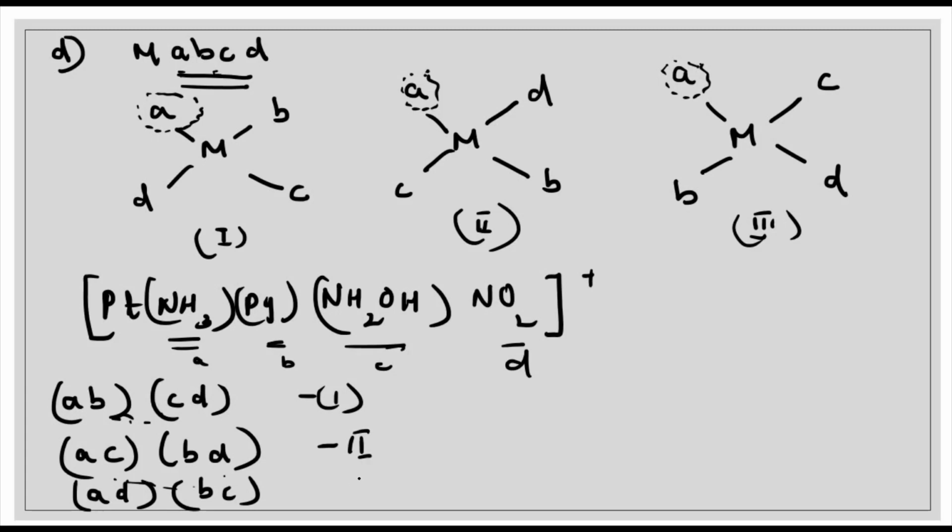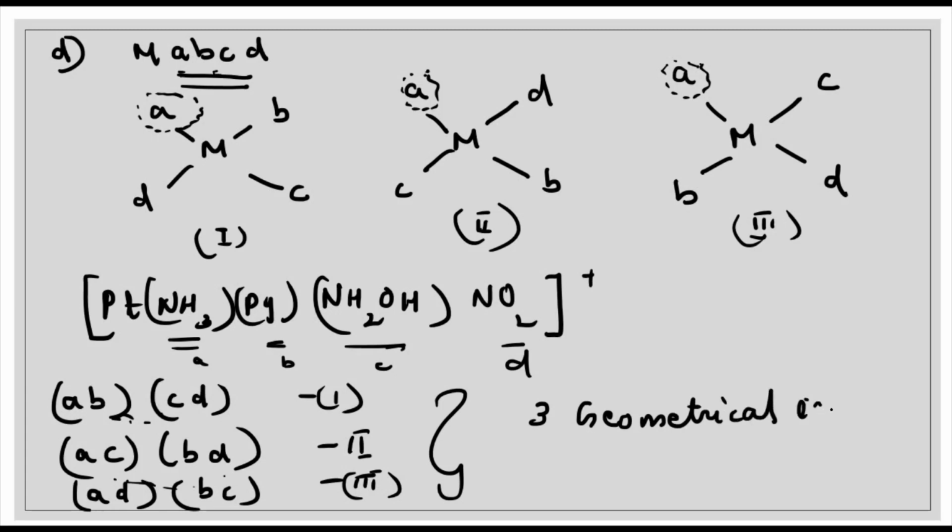So, how many possibilities are there? Three possibilities there. So, how many geometrical isomers are we getting in this case? In this case, we are getting three geometrical isomers. If it is not always possible to draw the structure, you can also find out in this way.